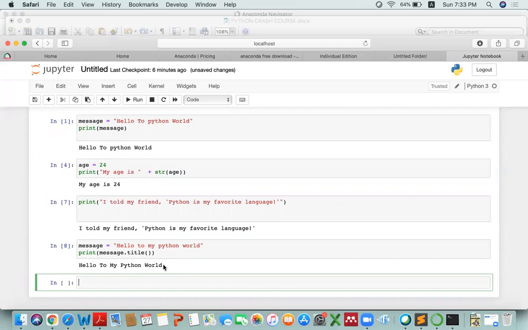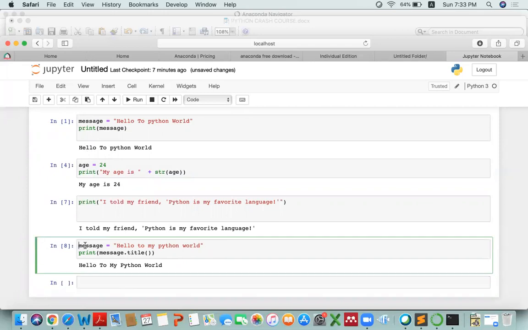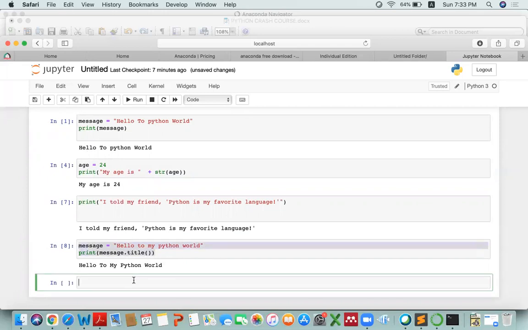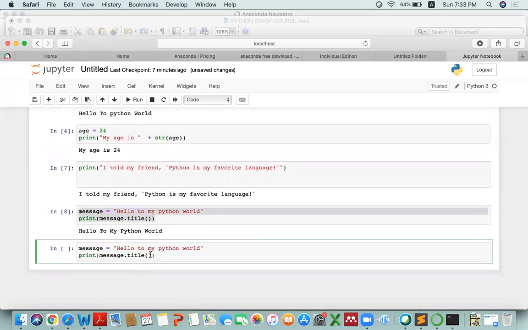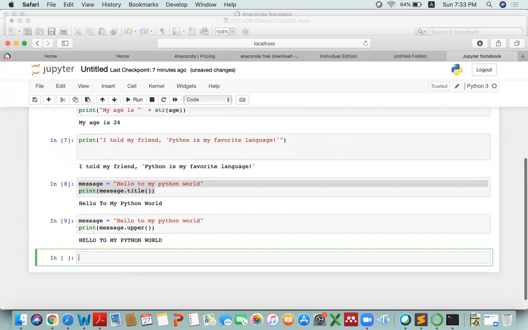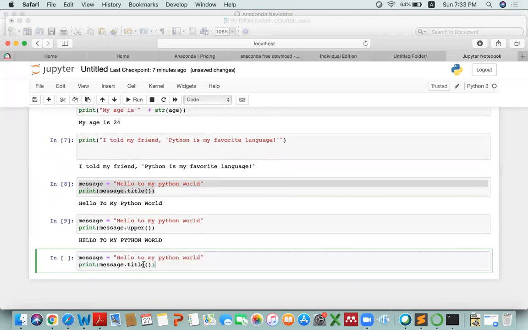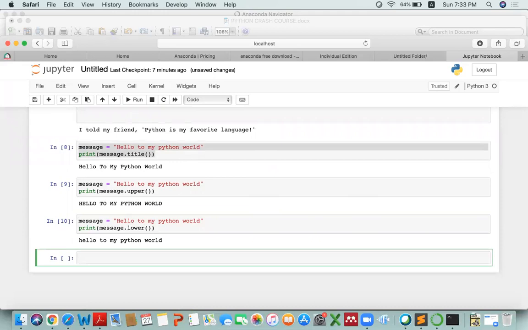Again, I will write the same message. I'm just going to copy paste it. I'll write it here. And another function is message dot upper. It will convert all my letters to uppercase. Look, it has converted all the letters to uppercase. Similarly, if I write here dot lower, it will convert all my letters to lowercase. Look, it has converted it to lowercase letters.